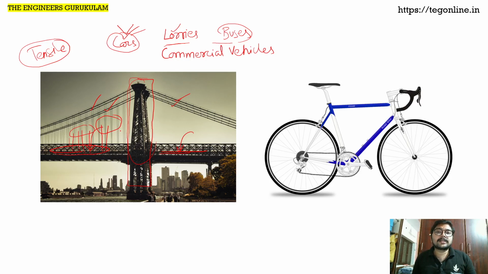Try to imagine what kind of design we should have so that the bridge will be able to sustain these different kinds of loads, not just capacity wise but type wise. We have vibrational loads due to the movement of the vehicles. We have normal dead loads due to the weight of the structure itself.